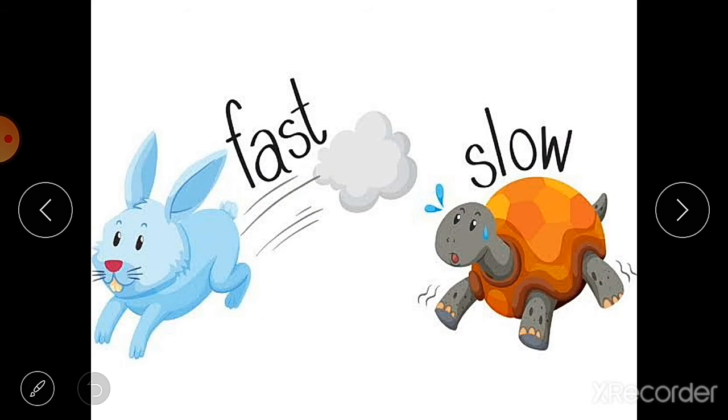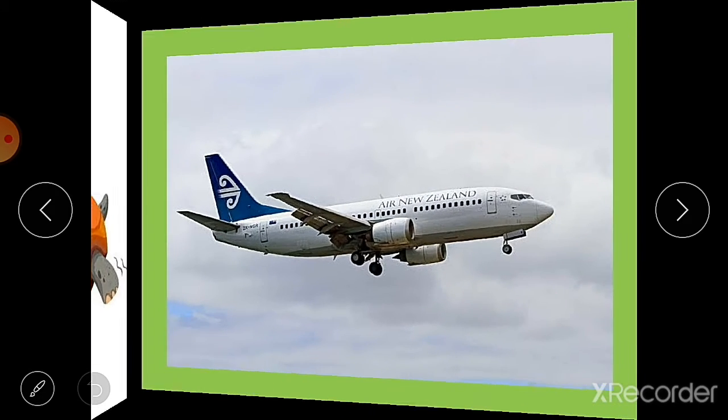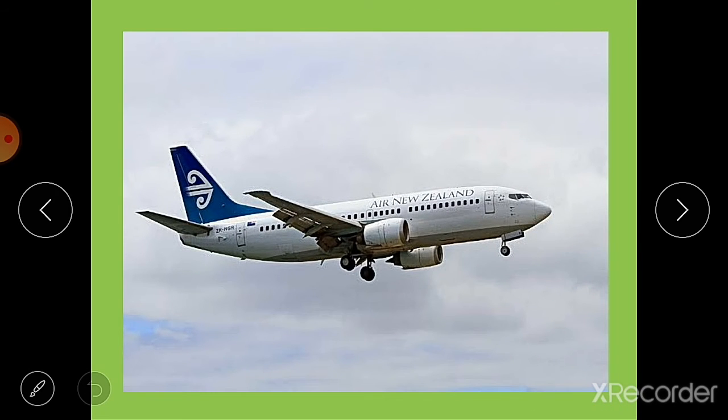Then how will you decide that the object is in motion but it is slow or it is fast? See, we see many moving vehicles on the road and in the sky also. Some move faster while some others move very slowly.